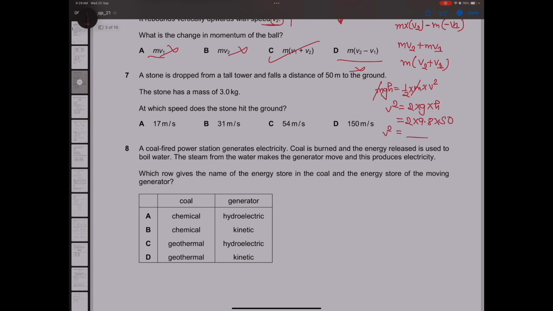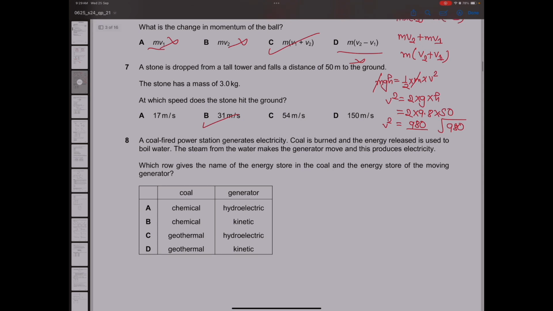Let's just check how much this will come out to be. So 9.8 times 50 times 2 is 980. Now the root of 980 will nearly be 31 meters per second. So the correct answer is this one. You simply need to take the square root of 980 and you will get the answer, which is B.